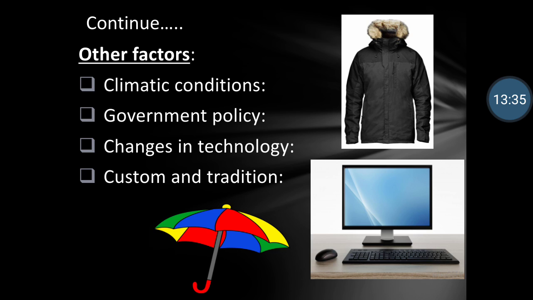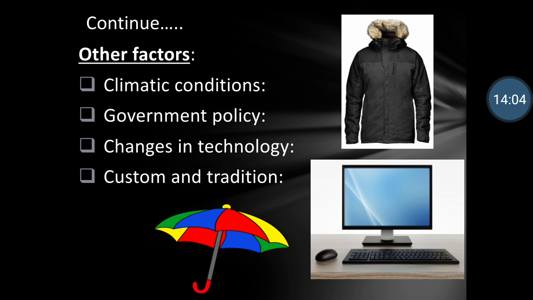Other factors which also affect demand are climatic conditions, government policy, changes in technology and custom and tradition. Let us see how climatic conditions affect demand. People living in an area where most of the time it is rainy season, then demand for umbrellas or wind cheaters will always be there.